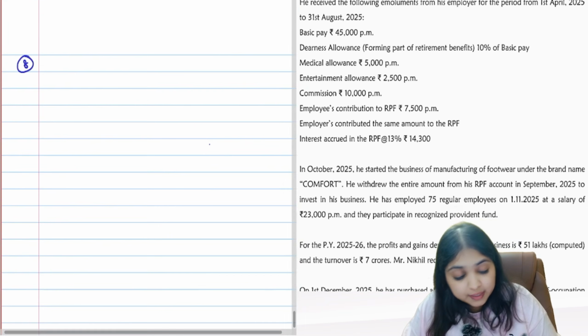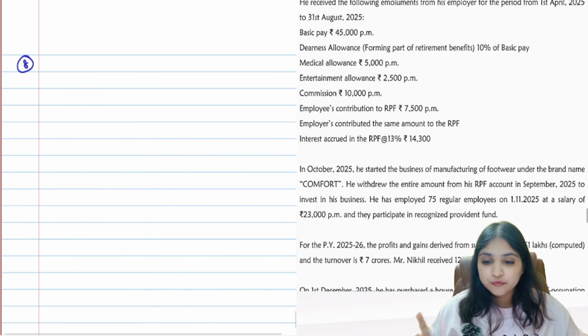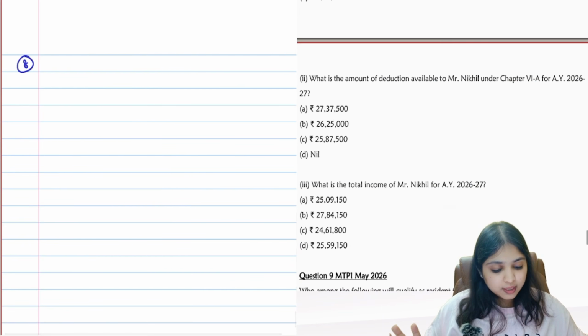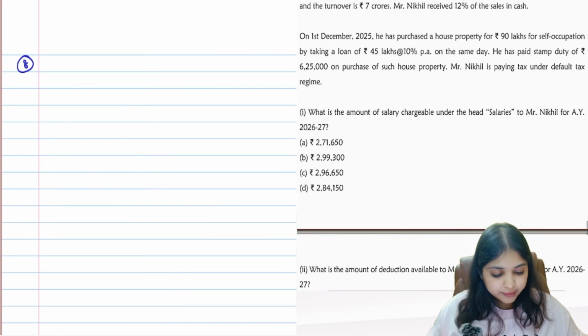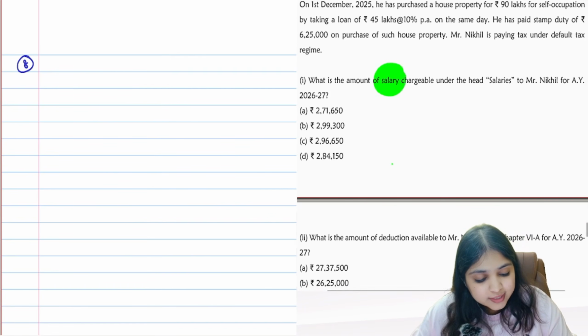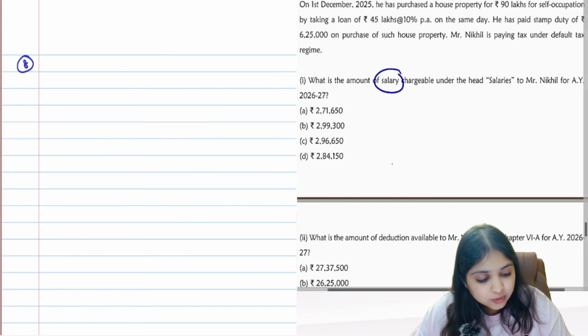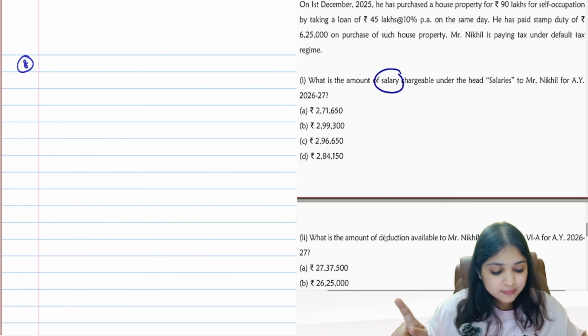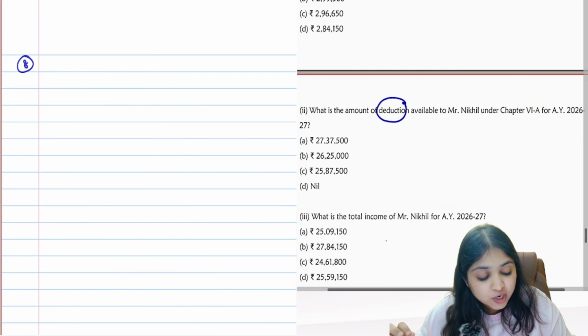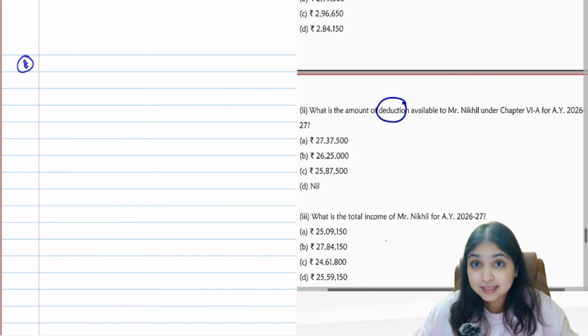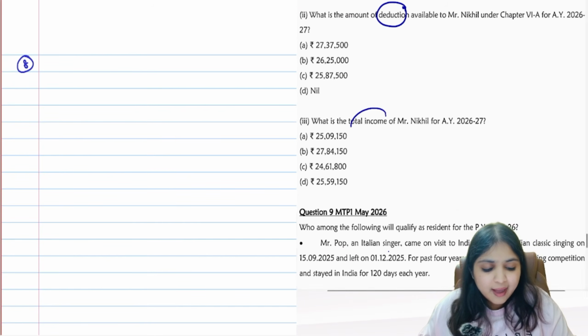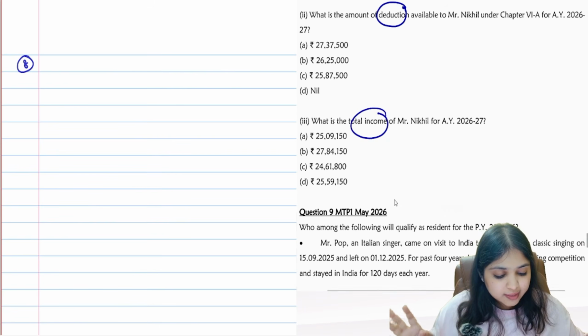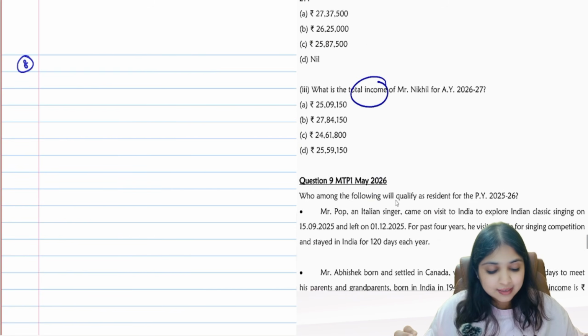So come to question number 8. It's a case-based MCQ from your first mock test paper. They've given us a story, and what are they asking us? What is the amount of salary chargeable to tax under the head salaries? So taxable salary we have to find. Deduction available to Mr. Nikhil under chapter 6A, we have to find. And total income we have to find. That's all guys. So let's read the question and then let's work this out.